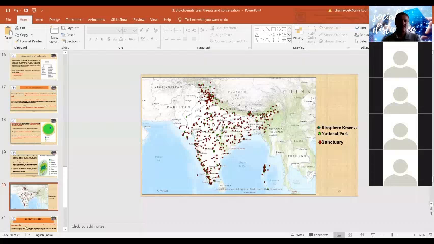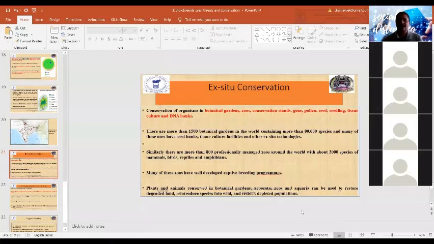Next is ex situ conservation, meaning conservation of living organisms outside, or far away from, their natural homes. They may be conserved in botanical gardens, or at a zoo, just like Sanjay Gandhi Biological Park. Gene level, pollen, seed banks, tissue culture, DNA banks, likewise.